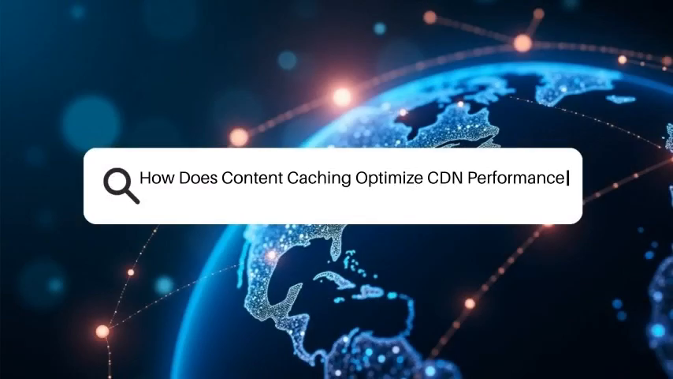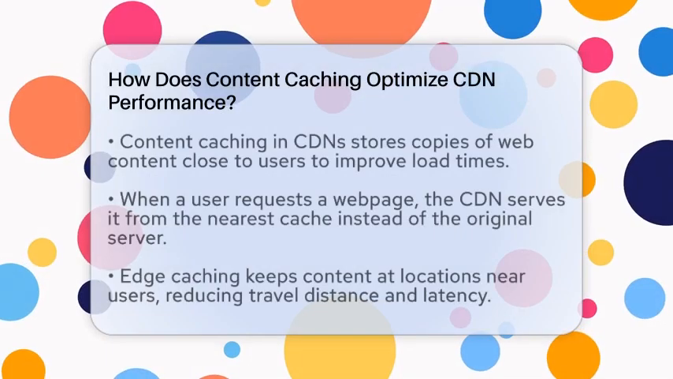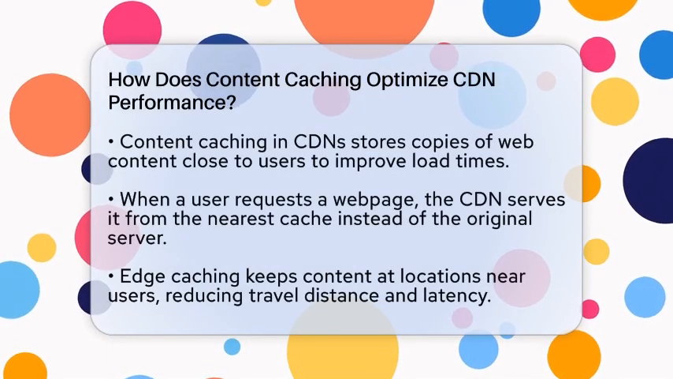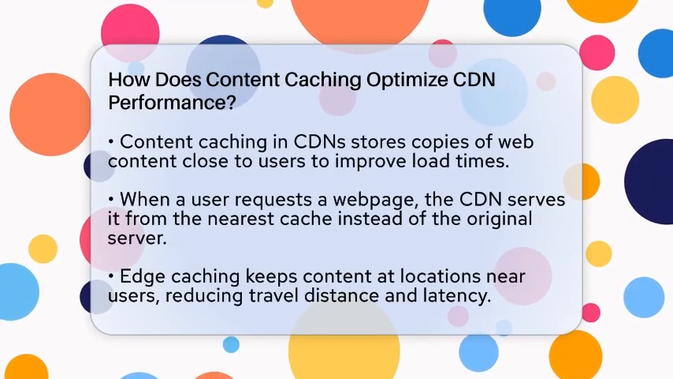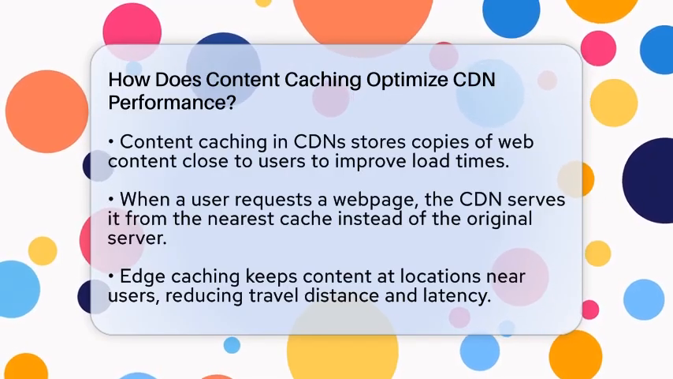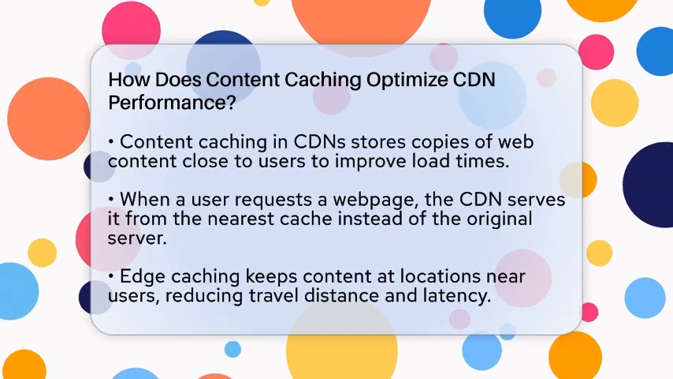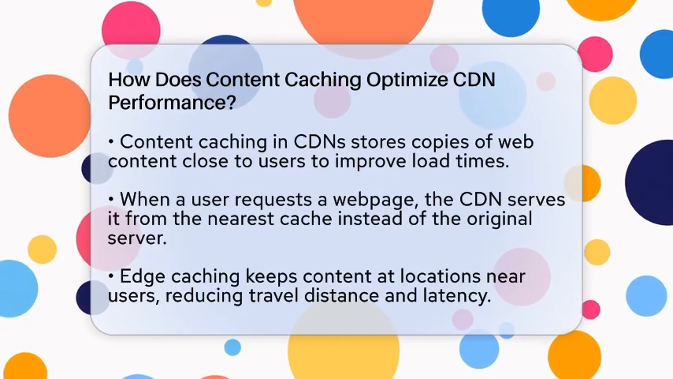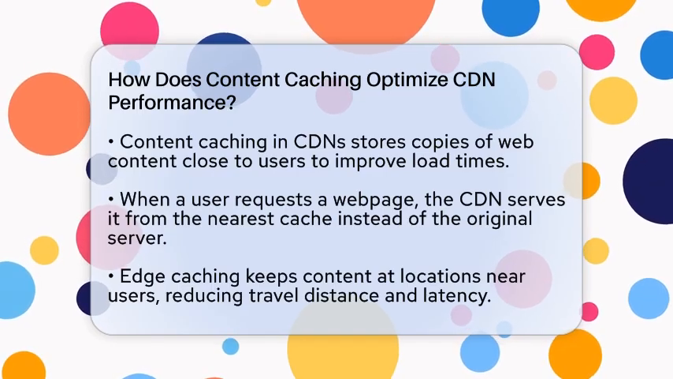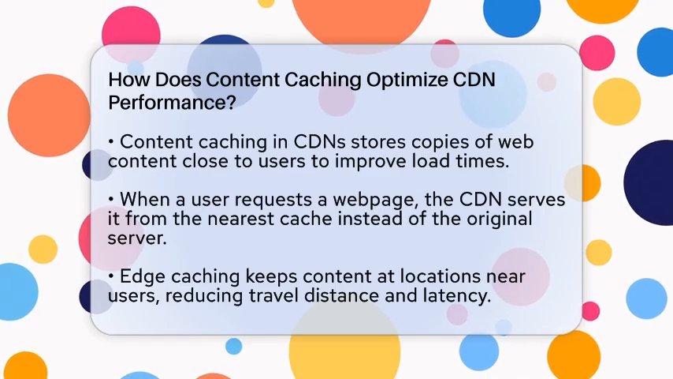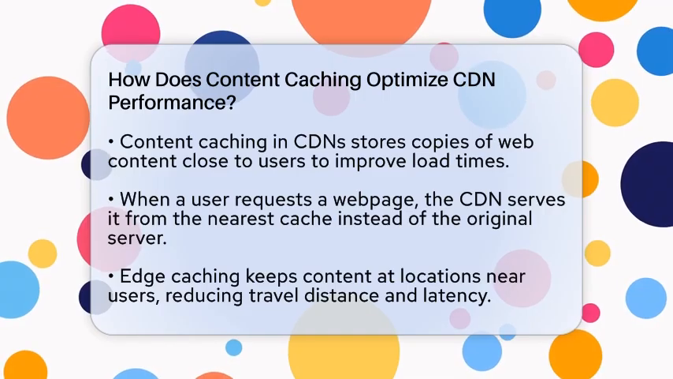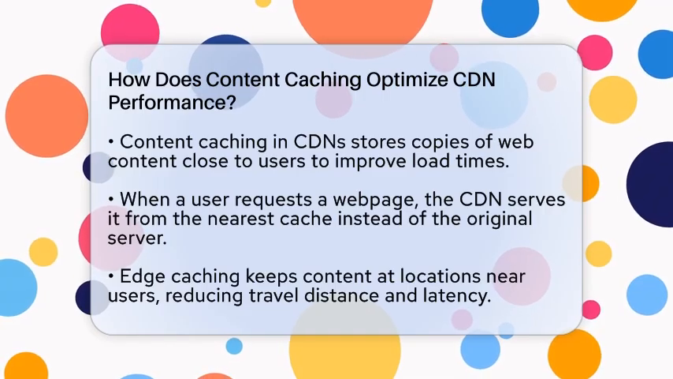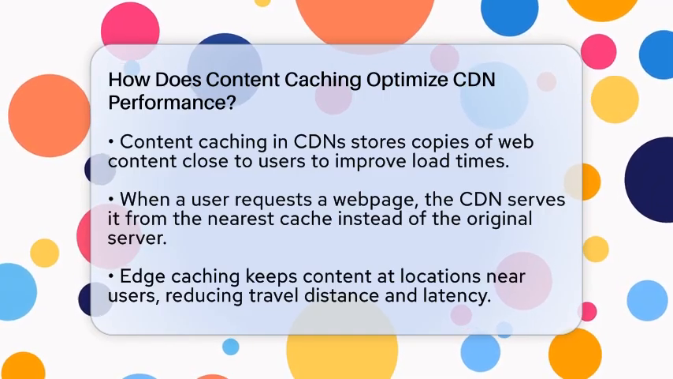How does content caching optimize CDN performance? Imagine trying to watch your favorite video or load a website, and it takes forever to appear. Frustrating, right? That's where content caching in content delivery networks comes into play. It's like having a local library of your favorite books instead of waiting for them to arrive from a faraway warehouse. Content caching stores copies of web content close to where users are.